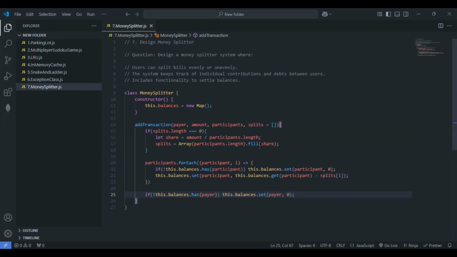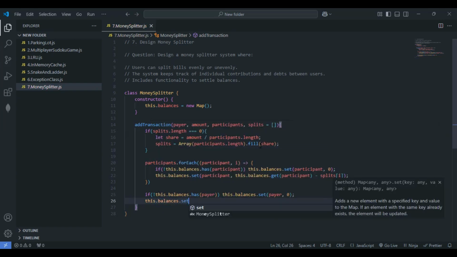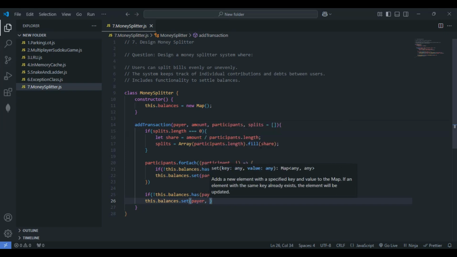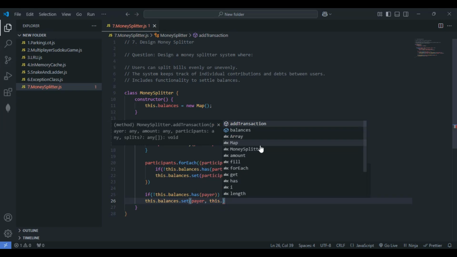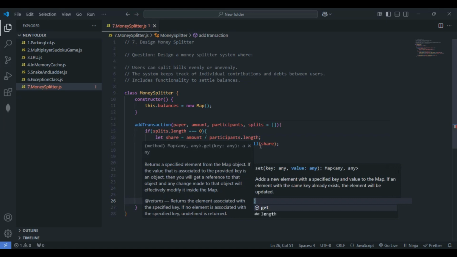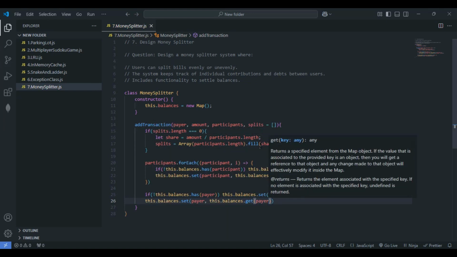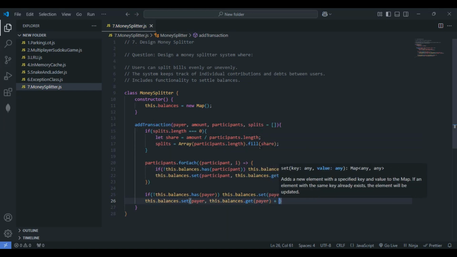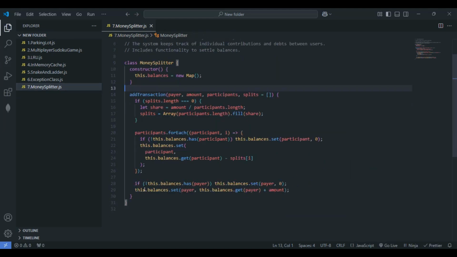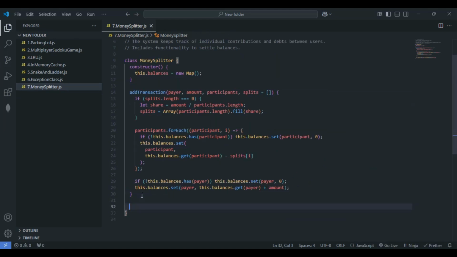So this is fine. Finally, balances.set, nothing but we are updating again here. Let me pass the pair and the value as well. So for the value, I'll just give here balances getter. Let me pass the pair here, plus let me pass the amount. This is fine, right? I'll just come out of this one. Let me format the document once so that this looks good. I'll just come out of this method, add transaction method entirely.